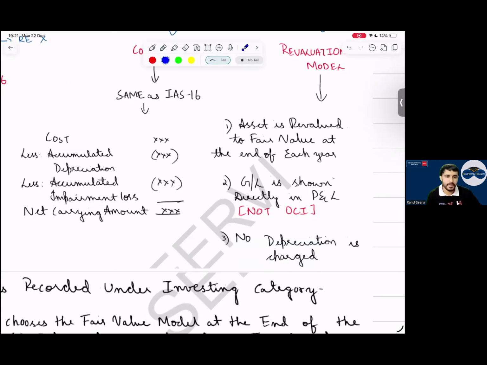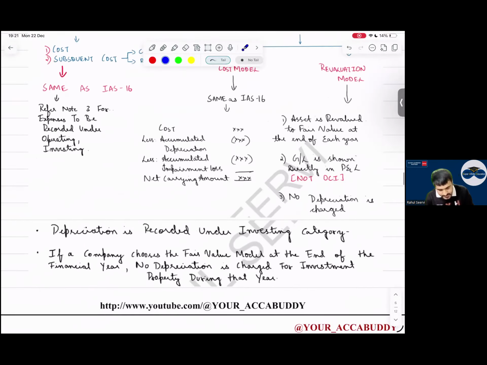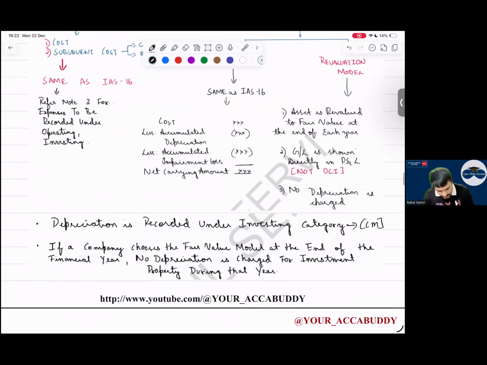Depreciation is recorded under the investing category, but only in the cost model. If a company chooses the fair value model at the end of the financial year, depreciation will not be charged during that year. What does this mean?